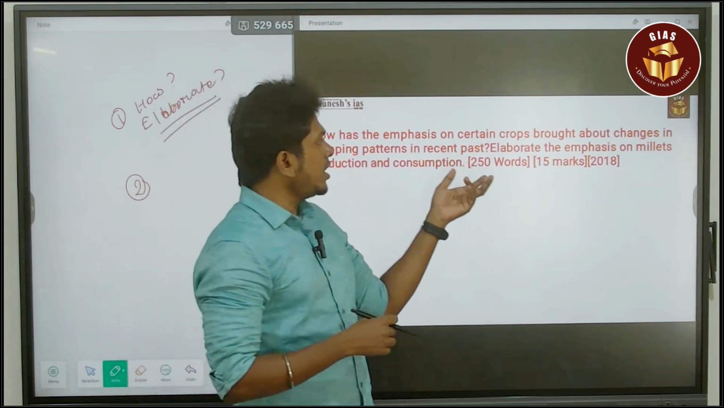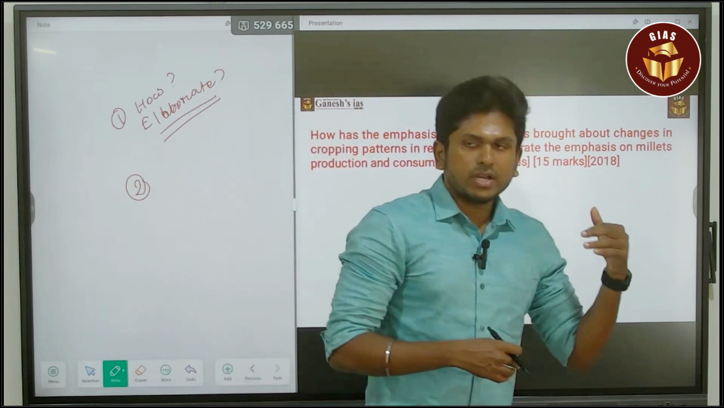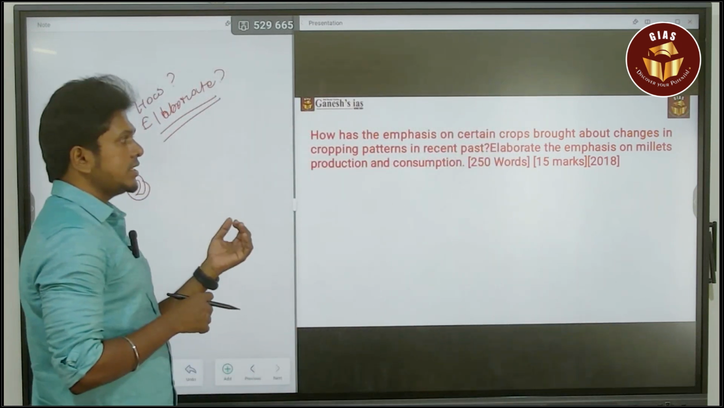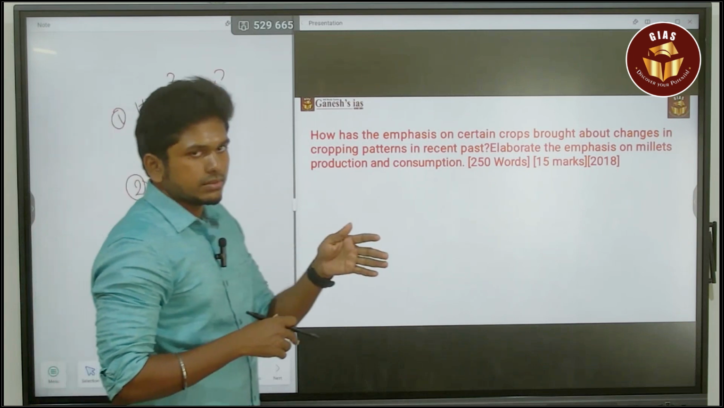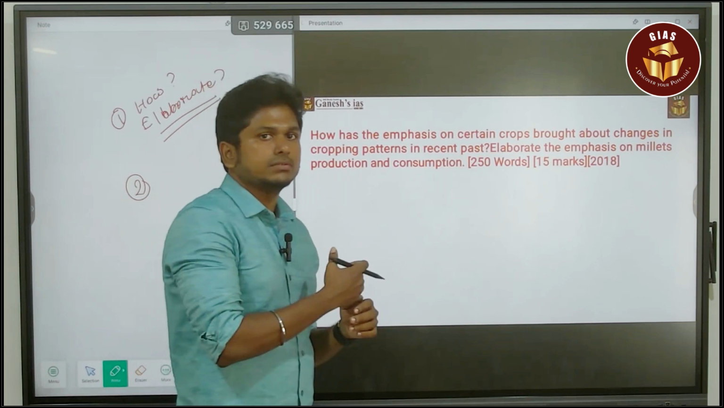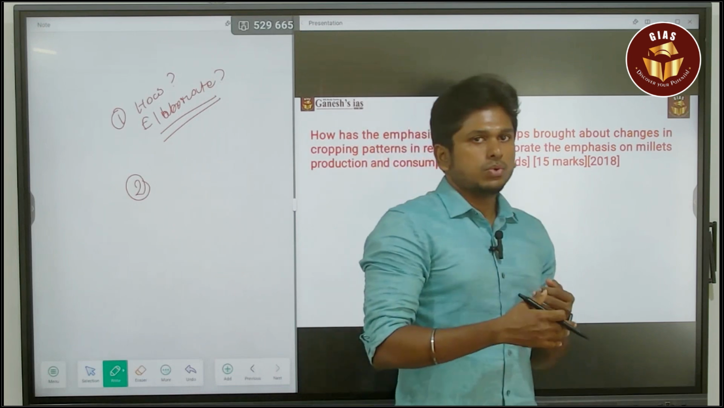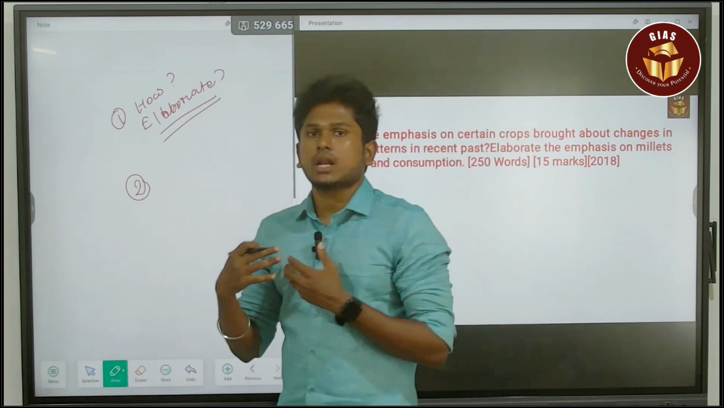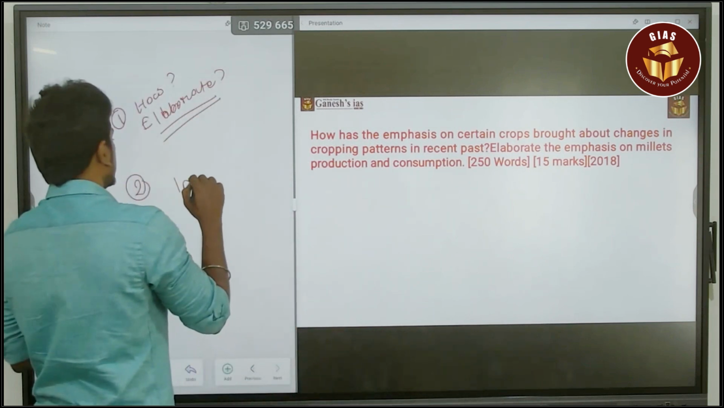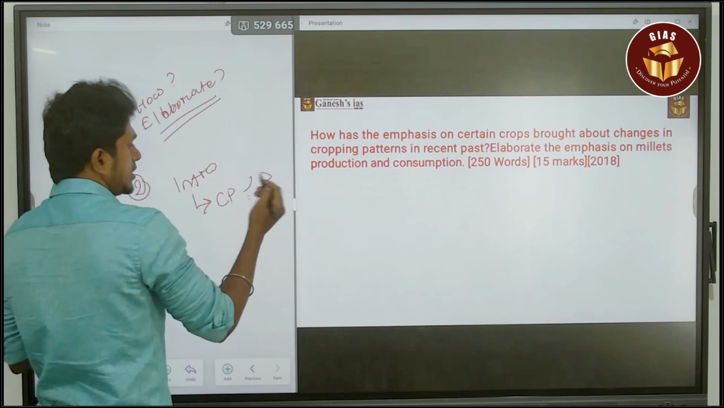Next question is elaborate the emphasis on the millet production and the consumption. So when it comes to these kinds of questions, the first question is speaking about one thing, the second question is speaking about something else, but there is a certain connect between both. You have to find it. So the connect is about the changes in the cropping pattern. So your intro can be, what is cropping pattern. Simply you can say what is cropping pattern. What is cropping pattern? That itself is an intro.